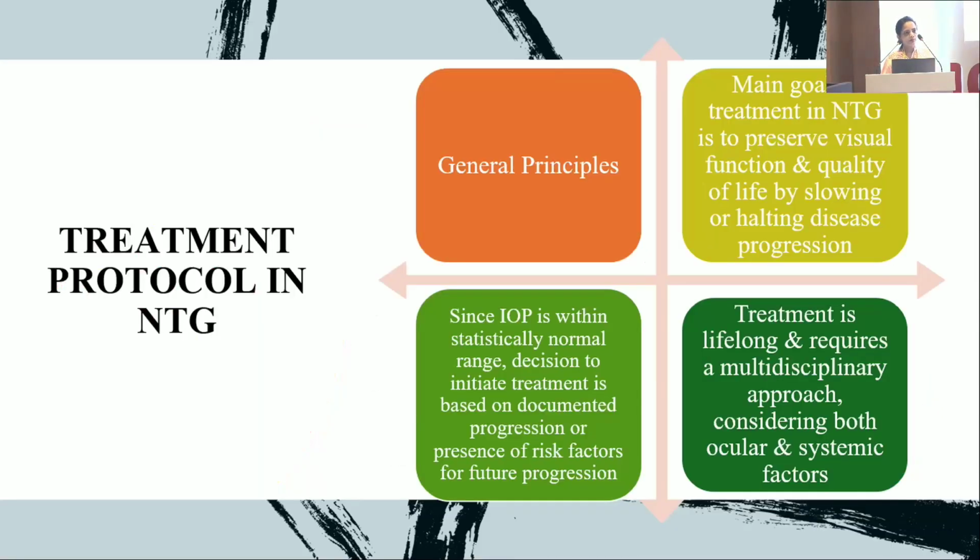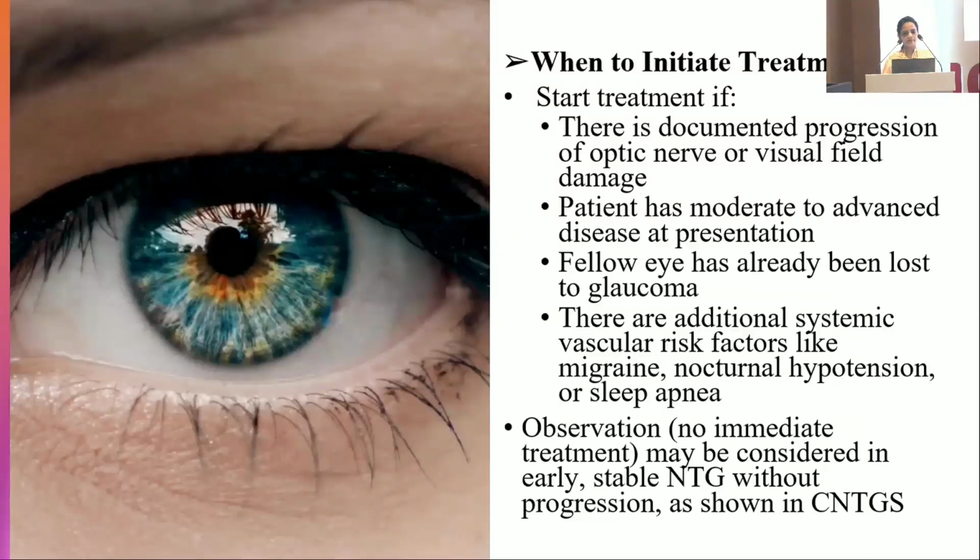So what is the treatment protocol? First, we have to follow the general principles. Main goal is to preserve the vision and quality of life by slowing or halting disease progression. And because IOP is within the normal range, the decision for initial treatment should be based on documented progression or presence of risk factors for future progression. Because treatment is lifelong, it requires a multidisciplinary approach considering both ocular and systemic factors. So observation may be considered in early stable NTG without progression, as shown in CNTGS.